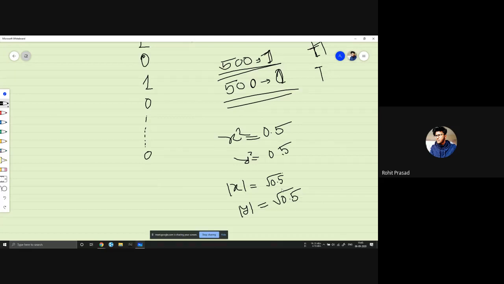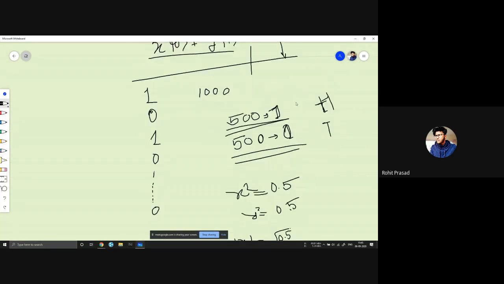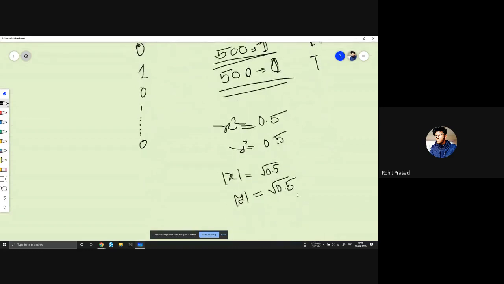Did you guys get this thing? Hello? Am I audible? Yes, yes, Bhuvnesh. Did you guys get this thing? Yes. How, even after the state collapse, can we get what mod x and mod y should be?